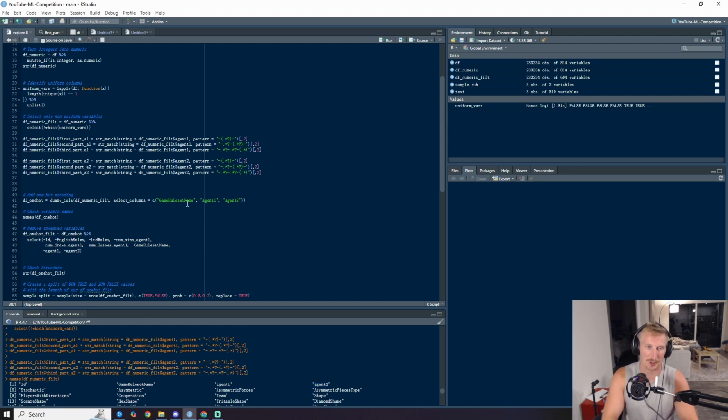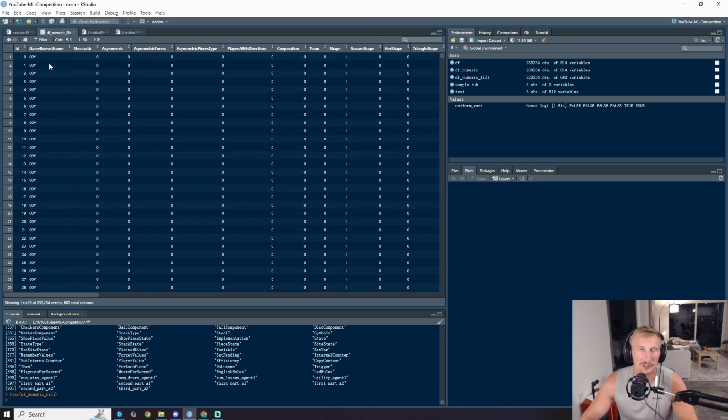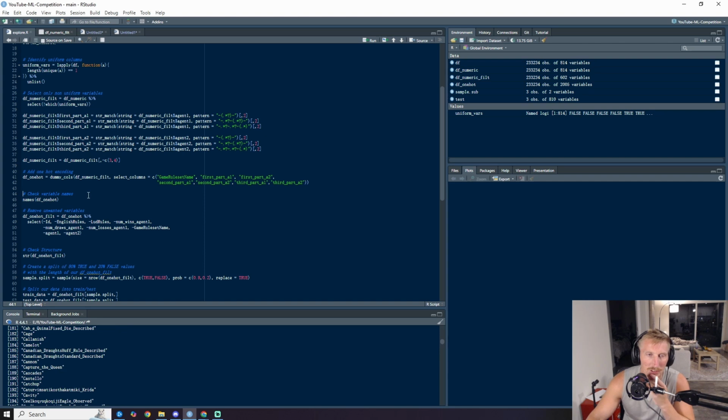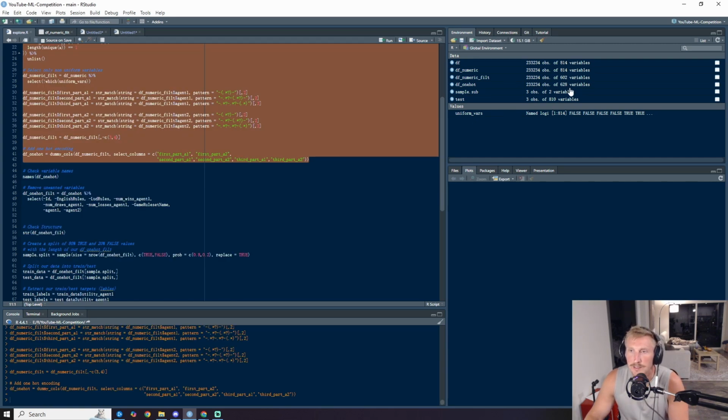So what I'm going to do is df numeric filt is equal to df numeric filt minus, and then a comma because we're just doing the columns, and then minus c because we're doing more than one, and then 3 and 4. So let's check out the game rule set name again. You know what? Let's just remove it for now. We're not going to do one hot encoding of game rule set name. We're actually just going to get rid of it. All right. So now we have 628 variables, which is way, way less.